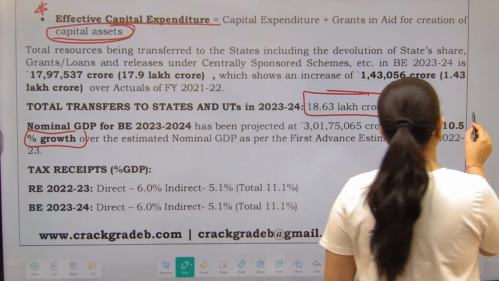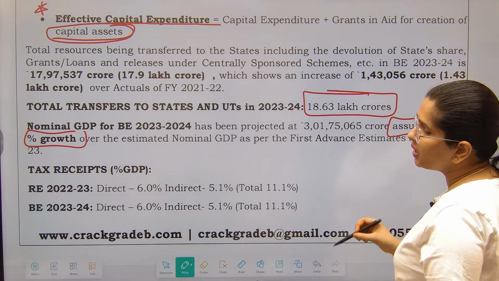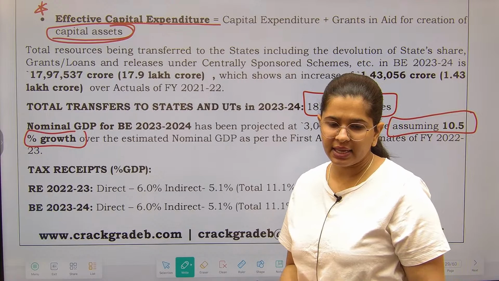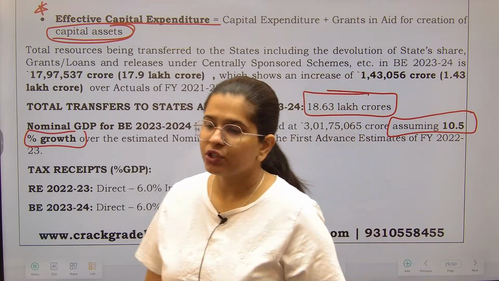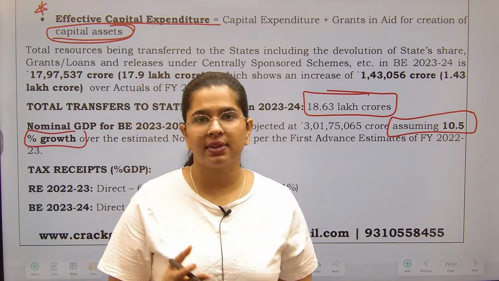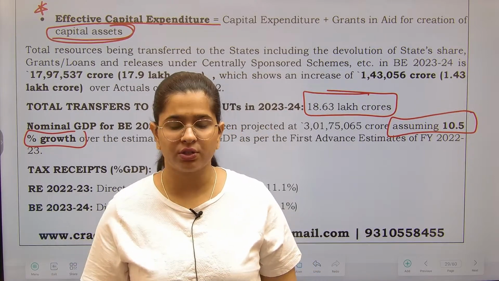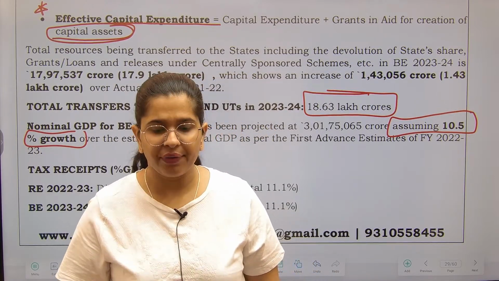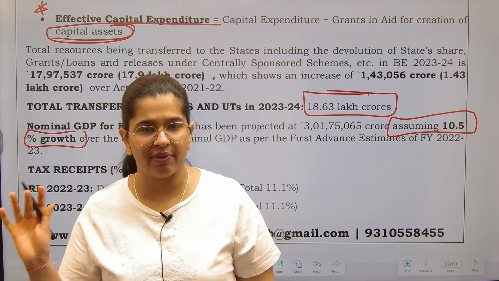This is the growth that we have assumed. Nominal growth always contains inflation as well, right? So there is a difference between nominal and real growth. Nominal growth consists of an inflation component as well. Real growth is nominal minus inflation.